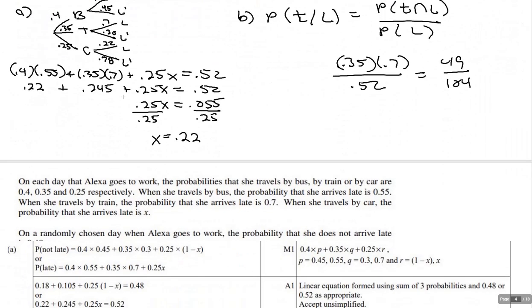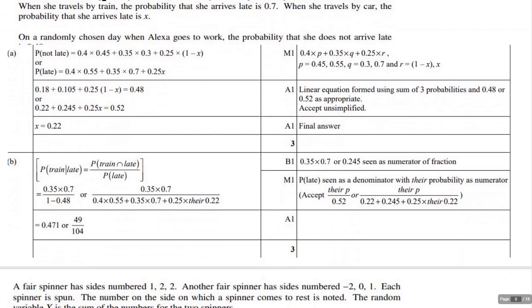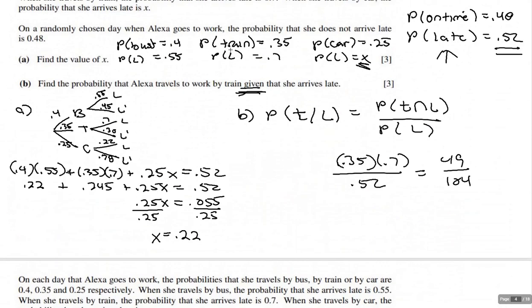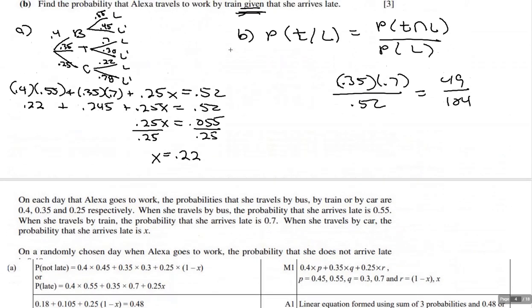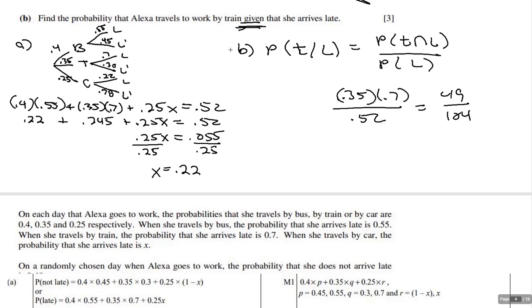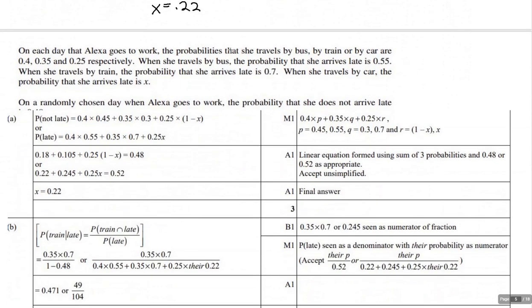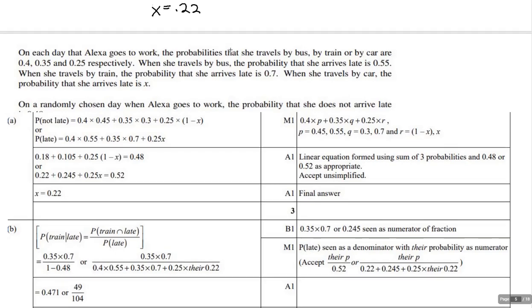If you take a look at the rubric, you get a method point for writing some kind of equation where you've got the original 0.4 and 0.35 times something. All right, let's see here. What are they talking about? 0.4 times 0.35 plus 0.35.